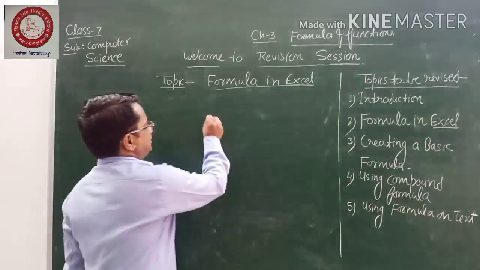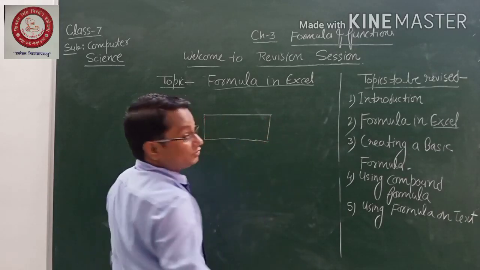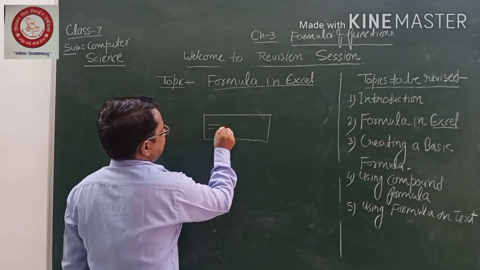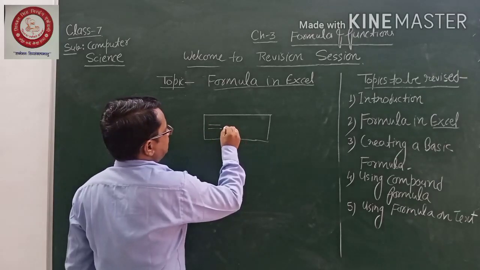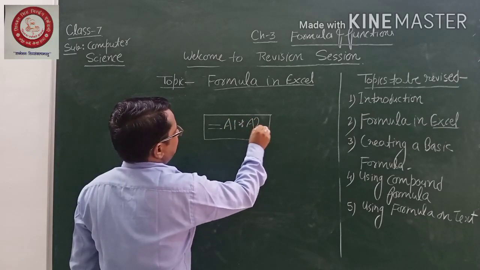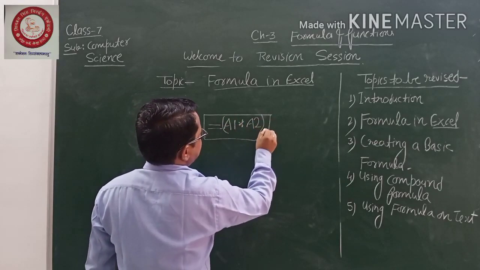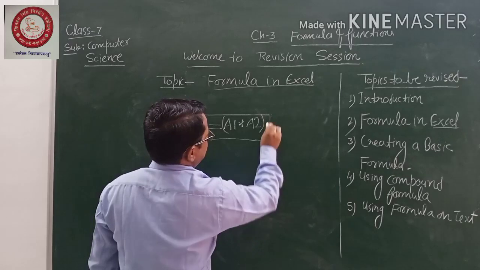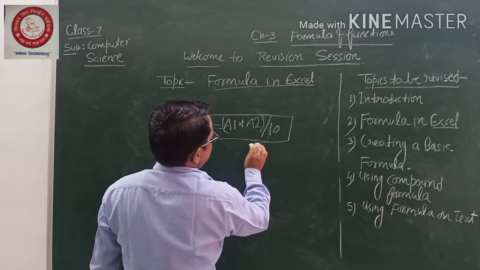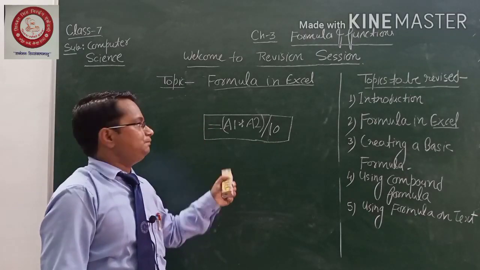Suppose this is your cell, and you want to write the formula. Suppose I have written the equal to sign, then A1 into A2. Then I have put one bracket here, then one slash here. So this is one example for your formula.